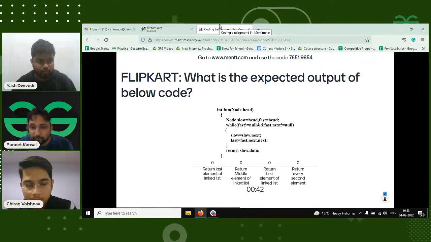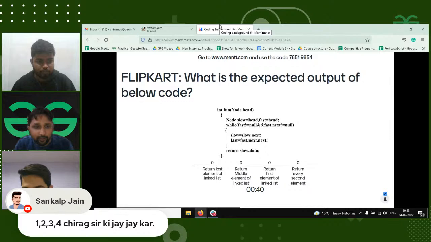So Sankalp is doing 1, 2, 3, 4, and Chirag sir ki jai jaikar. 1, 2, 3, 4. I have to read like this. Right.